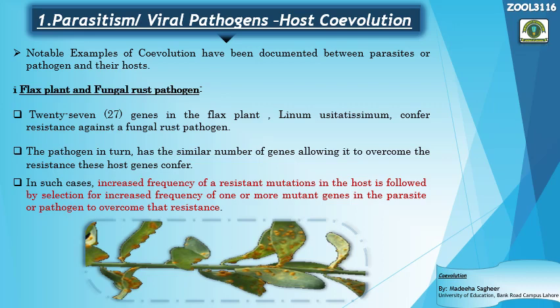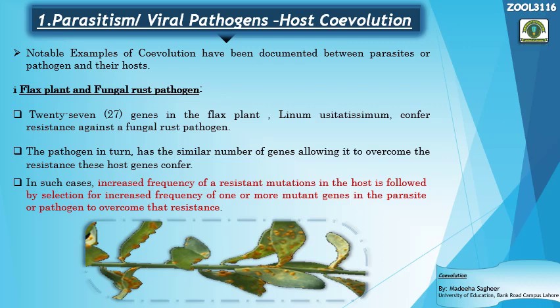The pathogen in turn has a similar number of genes, allowing it to overcome the resistance of these host genes. The host got the 27 genes, and in response to those 27 resistance genes, the pathogen also evolved and got 27 more genes in its genetic material to break the resistance of the host genes.